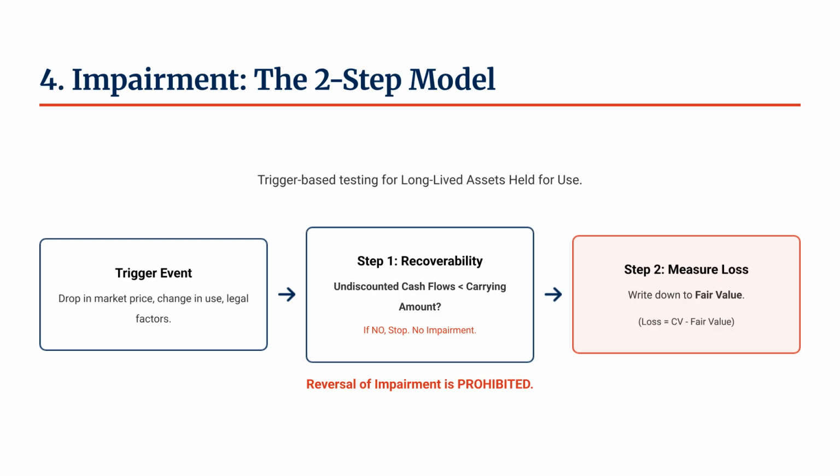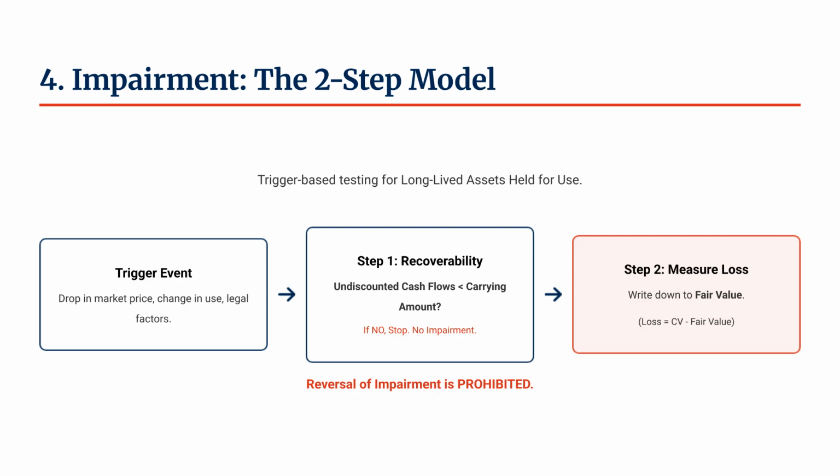This slide is the most technical part of the presentation and the most tested. US GAAP uses a unique, two-step impairment model for assets held for use. Step 1 is the filter, that is, the recoverability test. We compare the book value to the undiscounted cash flows. We ask, will this asset generate enough cash over its entire life to pay back its cost? If the answer is yes, we stop. We record zero impairment, even if the fair value is low.